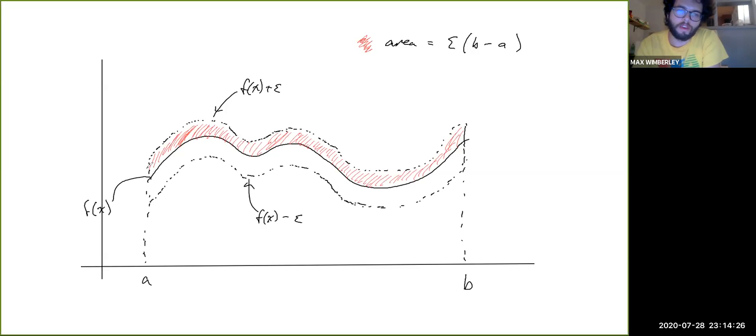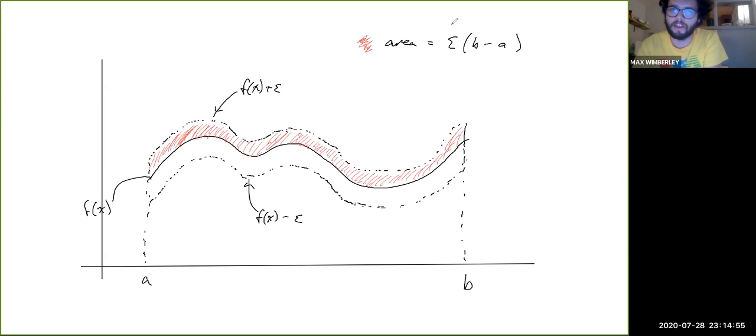The width of this ribbon is epsilon, and if Fn of x is trapped in this ribbon, then the biggest the area between the two graphs could be is if Fn of x was all the way up here, or all the way down here, and it's the same in either case.